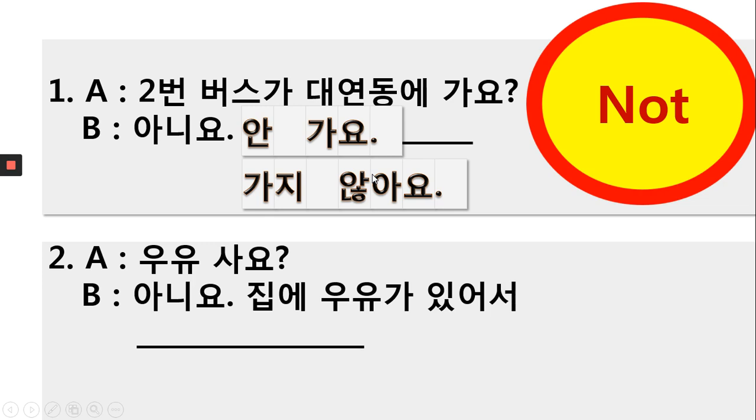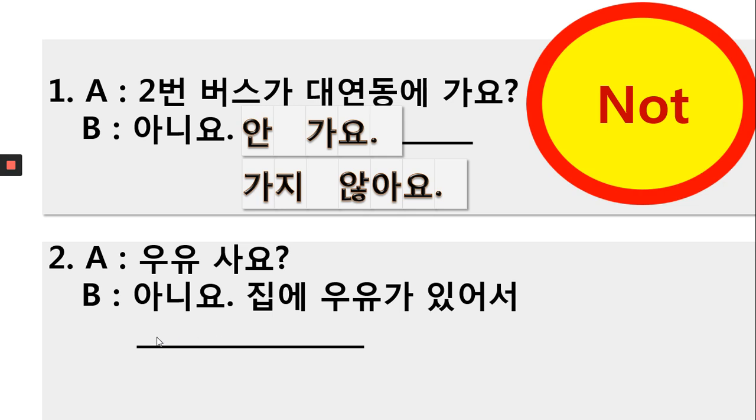Number 2, 우유 사요? Do you buy milk? 우유 is milk, 사다 is buy. 아니요, no. 집에, at home, 우유가, there is milk, or I have milk at home, and because I have milk at home, I will not buy.